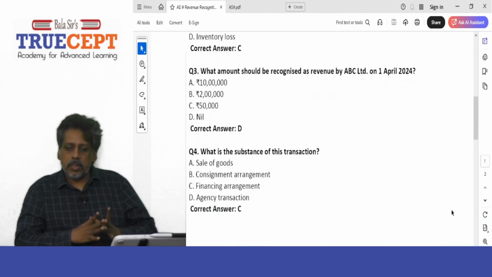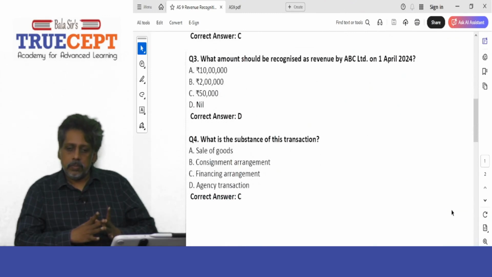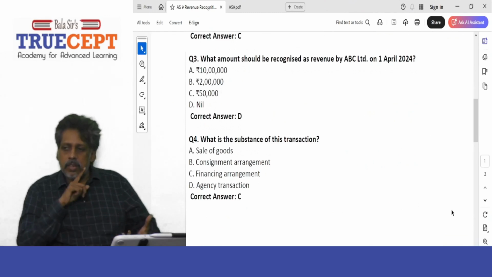Next. Question number 3. What amount should be recognized as revenue by ABC Limited on 1st April 2024? So what is the right option? It is nil. Okay. You are not supposed to recognize any revenue. And this is very clearly mentioned in illustration A in that point 5.